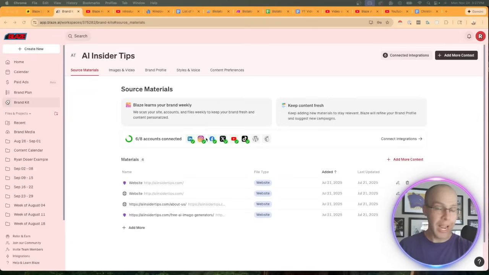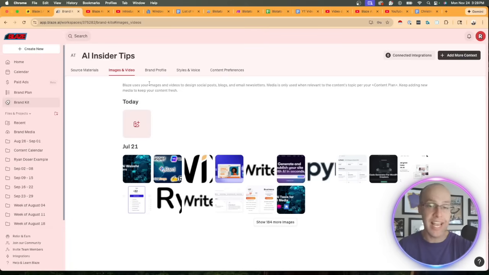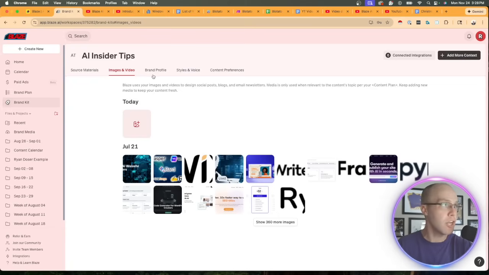And lastly, the brand kit feature is probably the most important feature that Blaze AI has to offer. This is how we ensure, especially with Blaze going from Copilot to Autopilot, that our outputs on social media are high quality and reflect our brand. This involves adding our website. This involves adding any images, logos, colors, fonts.